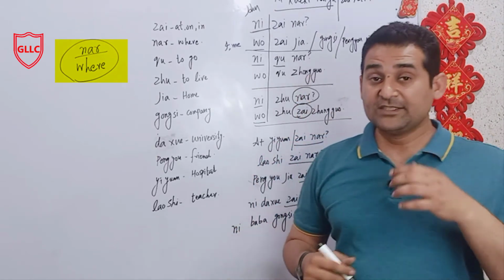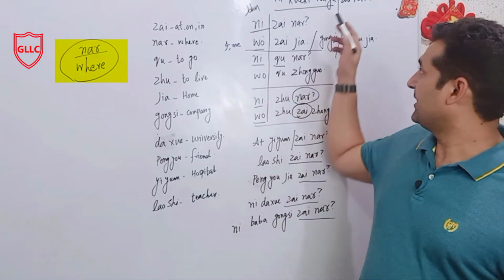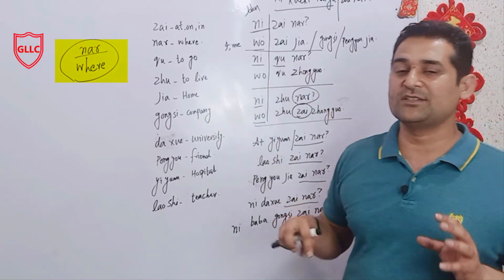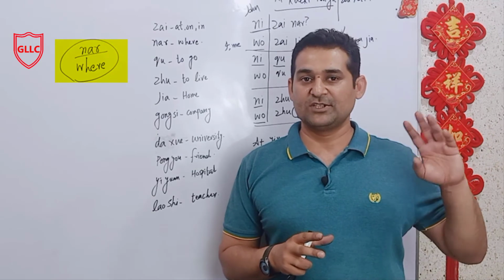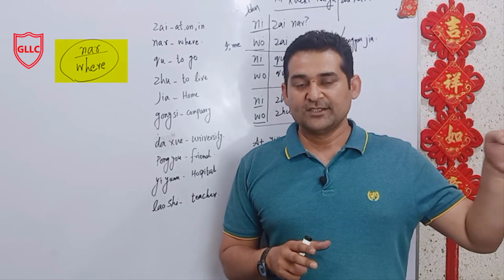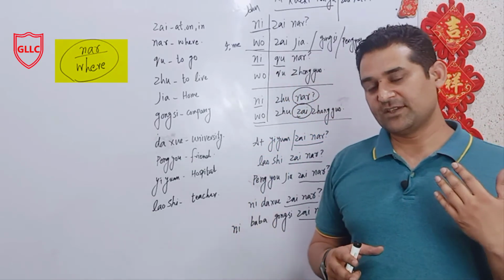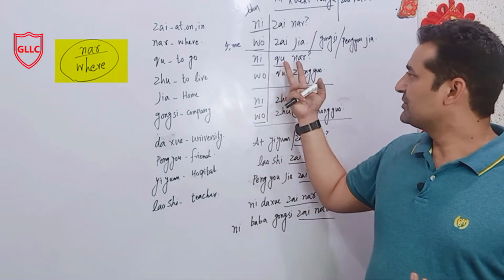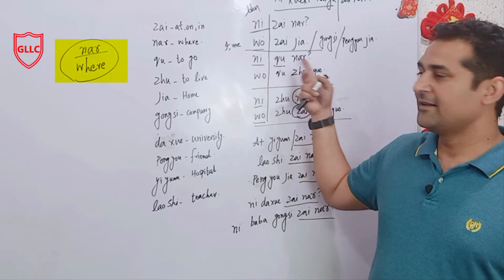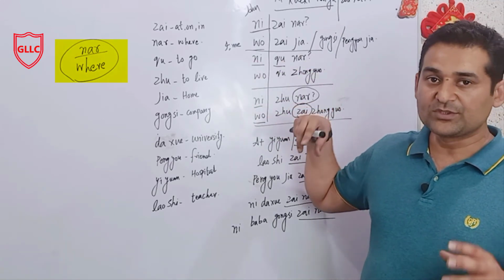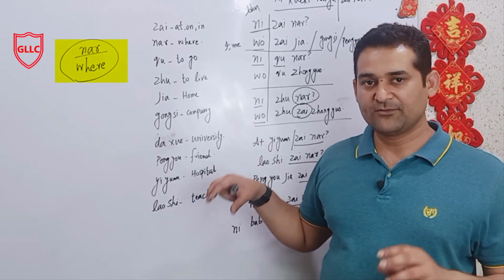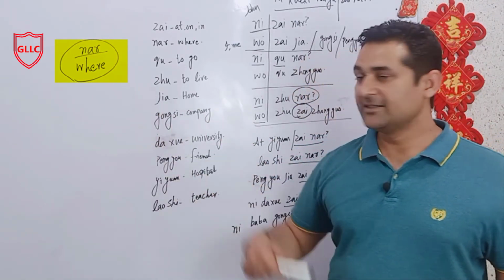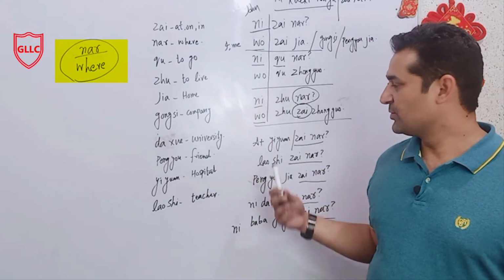So all these words are used with 在哪儿 at the end, and sometimes it comes with 去, because 去 is particularly asking about the location where you are going. So when going, there's no need to mention 在, at, on, in. You just mention 去, to go. You can use verbs here, like 你买哪儿, or you can say 你买在哪儿, where you bought it. I hope you are clear with 哪儿. There are a lot of questions you can make by yourself.